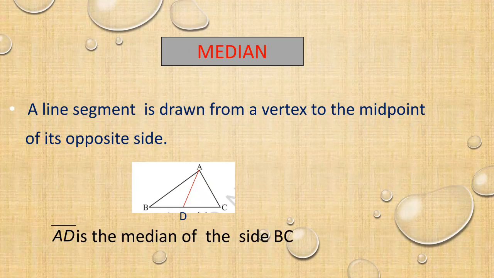Remember that a median from a vertex to the opposite side, if it intersects at the midpoint, we can say that line segment is a median. One more point, a median will divide a side equally into two parts.